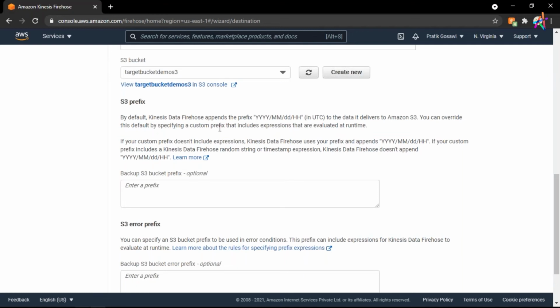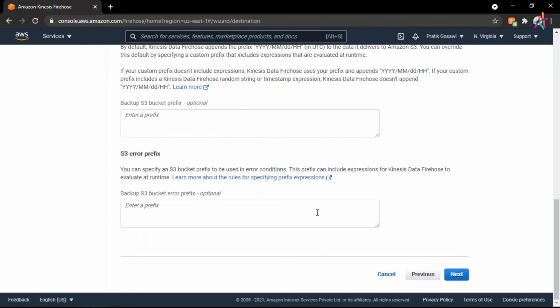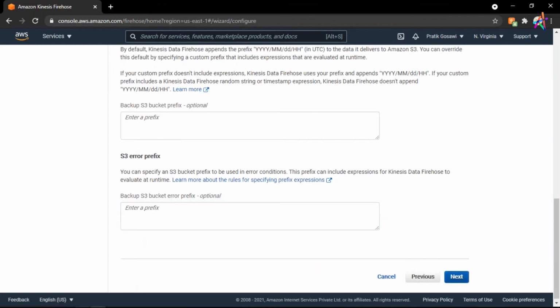Now, to all those people who don't have any idea about S3 or this bucket, I know within this one hour we cannot cover all of the things, but as a trainer, I will try my best to make sure you guys get an understanding. So Amazon S3 is your storage service, just like your Google Drive. And buckets are nothing but a technical term for folders, for directories. So if I have this target bucket demo S3 in my S3, it basically means I have this directory in S3. All right. So I have chosen that directory. Now, I don't want to give any prefix here. I will click on next.